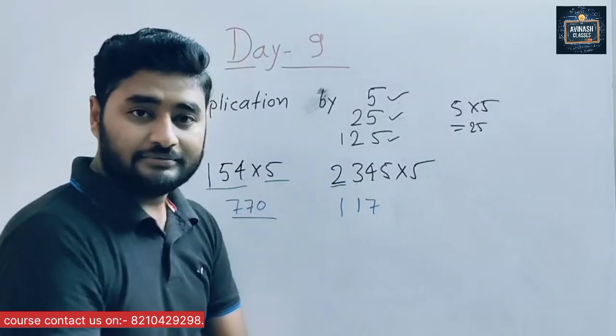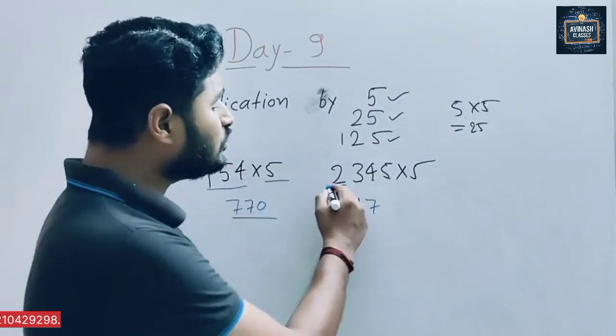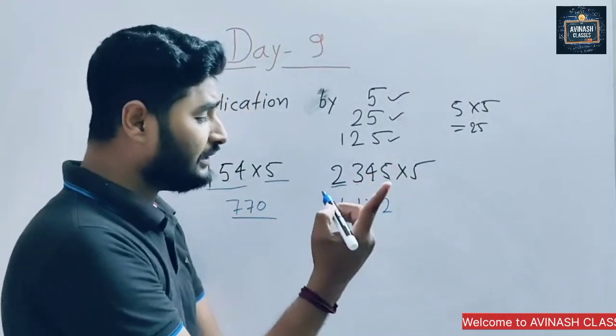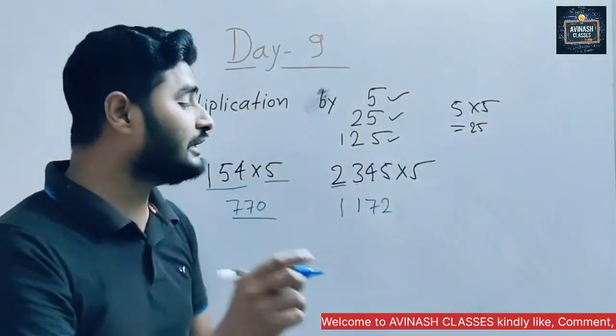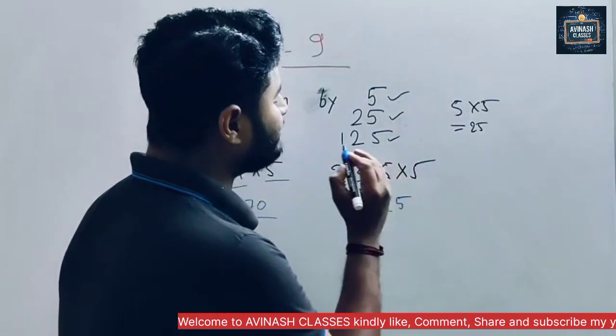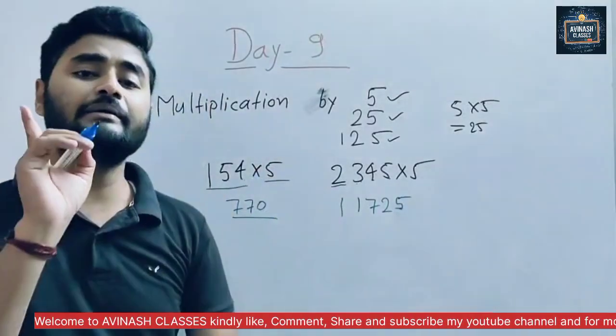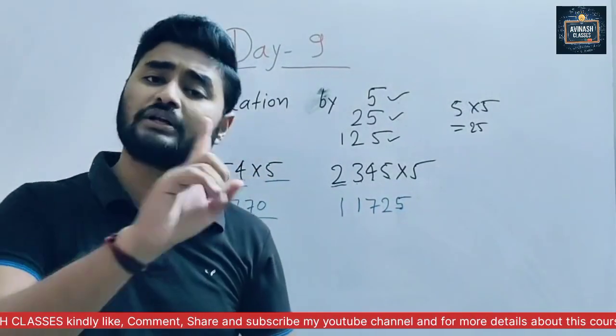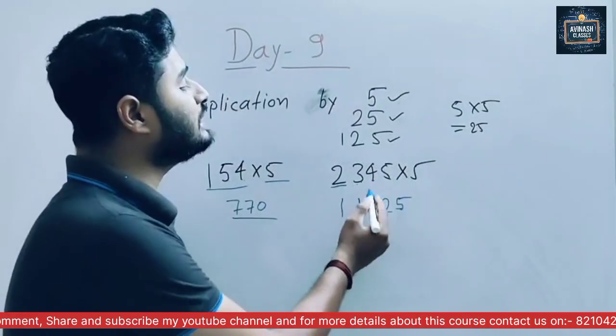Now here 5. Comes how many times? 2 times 2 is 4, 2 times 4, carry 1. And I say when we get the remainder as 1, what do you do? Keep 5. And always we get the remainder 1. Apart from this, we do not get anything. So this is the trick for 5.